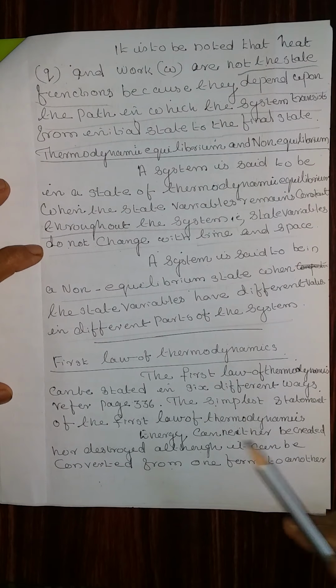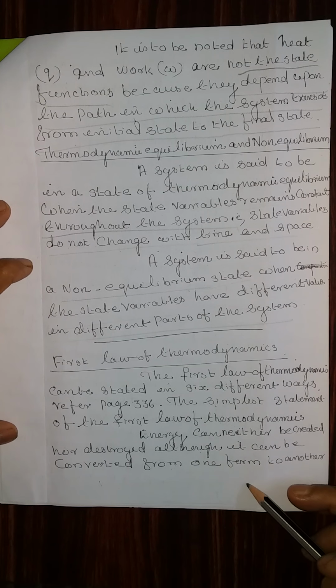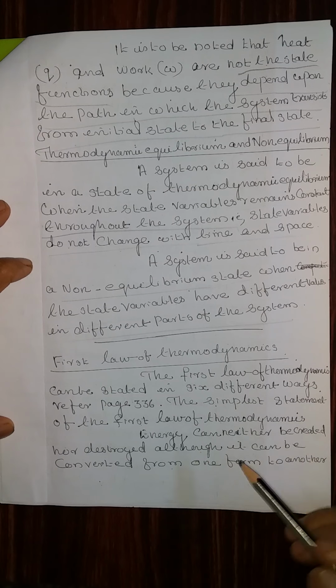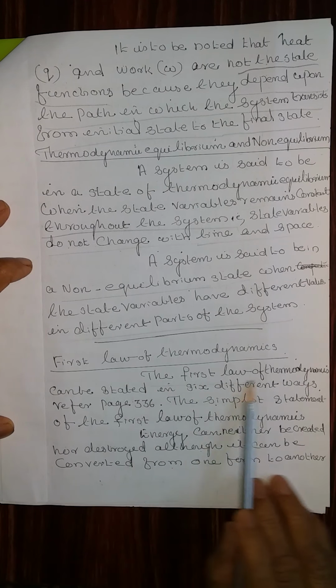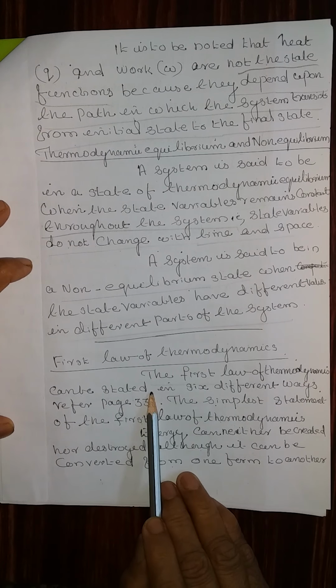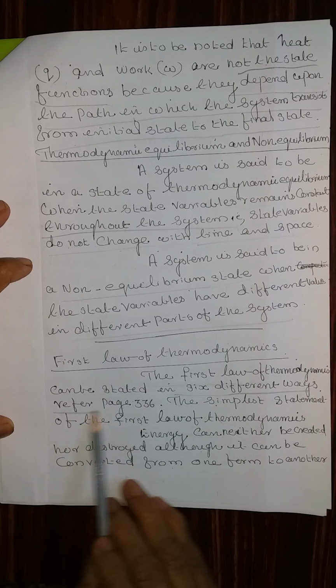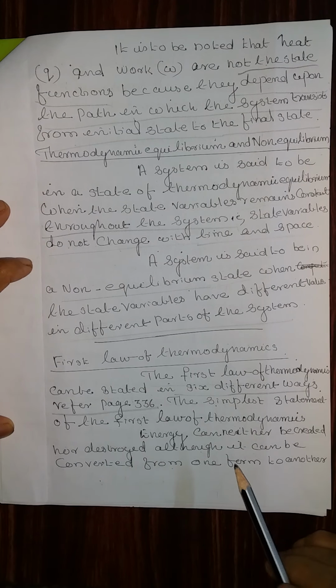Fill in the blank questions. Now we are going to derive the first law of thermodynamics equation. For that we should know certain new terms also. The first law of thermodynamics can be stated in 6 different ways. Refer page number 336. 6 different ways it is defined.